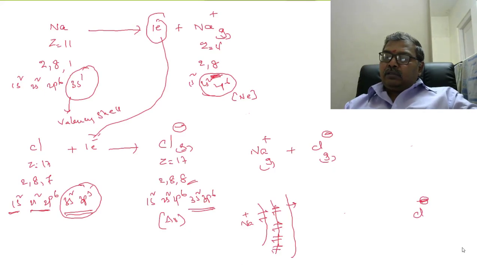Chlorine, nucleus, first shell, second shell, third shell. First shell 2 electrons, second shell 8 electrons, third shell 7 electrons.